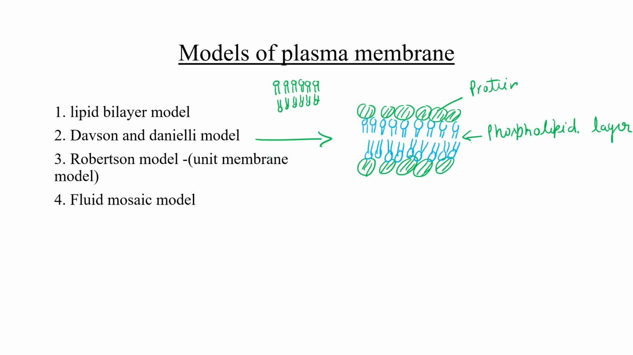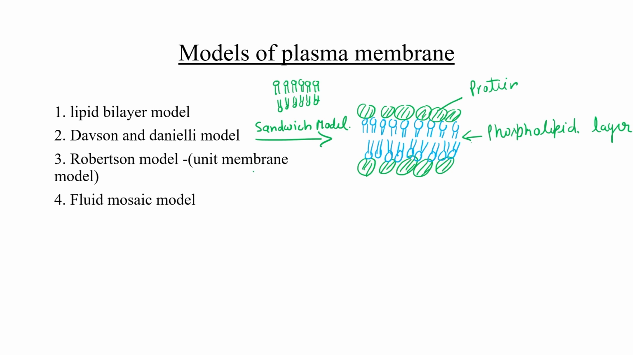Davson suggested that no, not only lipid, protein is also there. According to him, this phospholipid layer was flanked by protein, and we can also use the term sandwich model for the same. Sandwich model. After that, the Robertson model came, or we can use the term unit membrane model for the same.